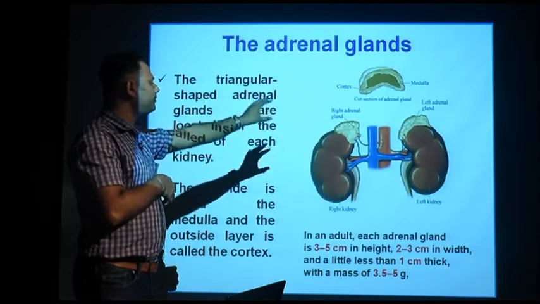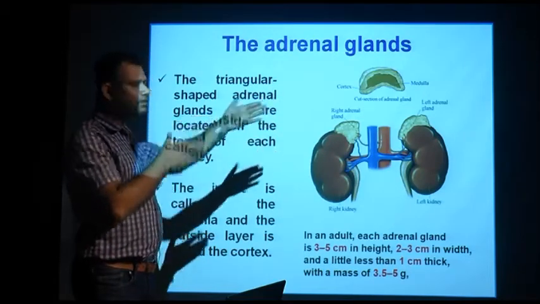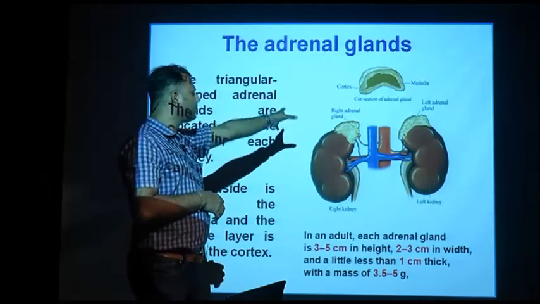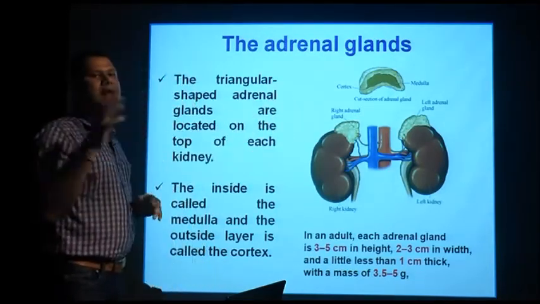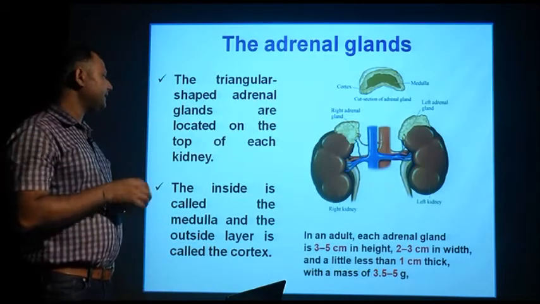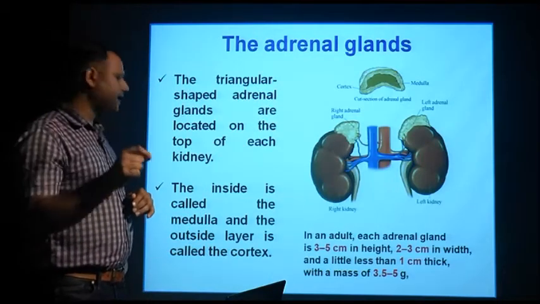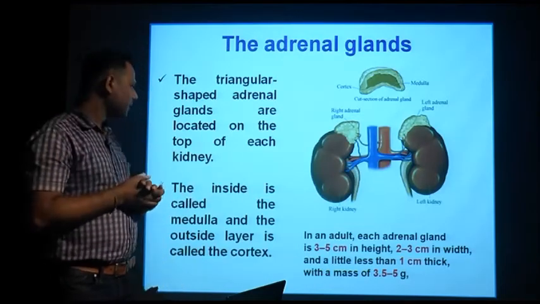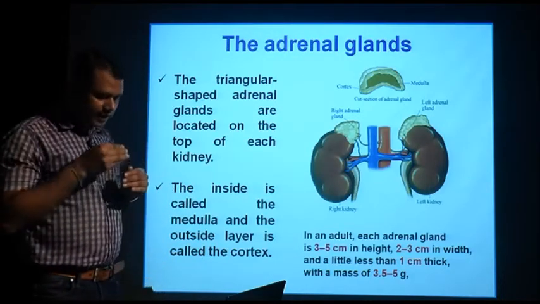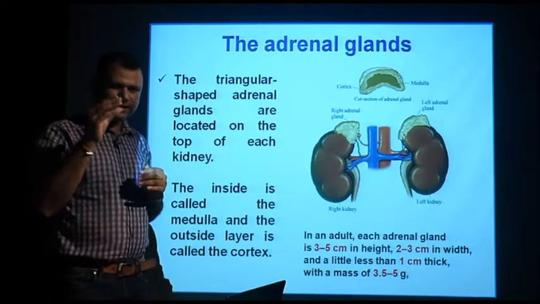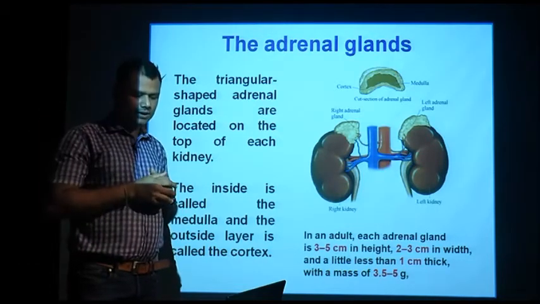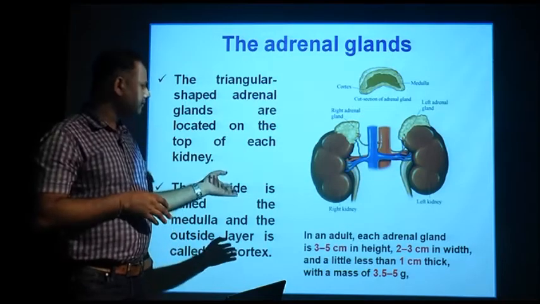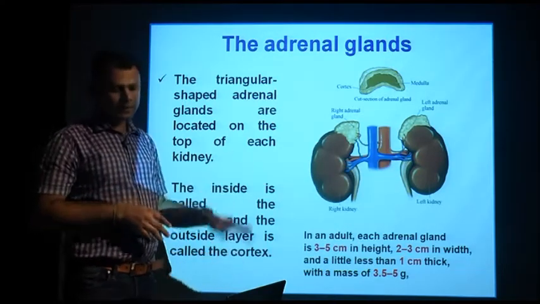That is the medulla, which is the middle part of the gland. If you take the cross section, you can see the middle part is your medulla and the cortex is the outer region. In an adult, the adrenal gland is about 3 to 5 centimeters in height and 2 to 3 centimeters in width, with a thickness of about 1 centimeter and a mass of 3.5 to 5 gram.